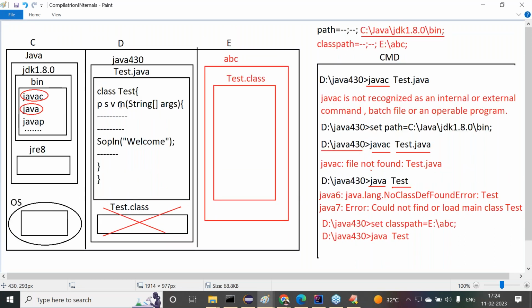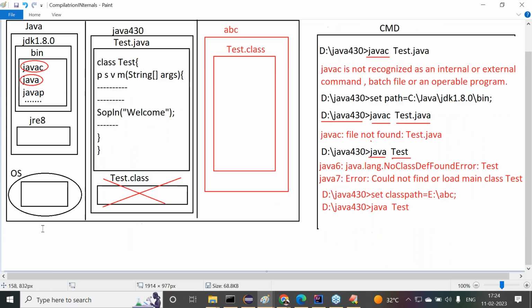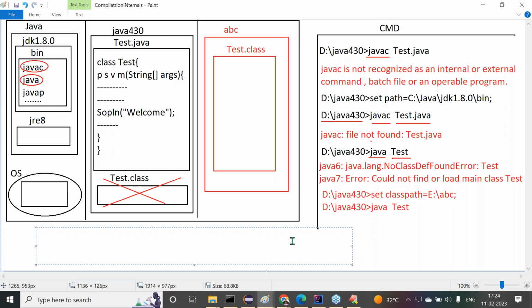JVM will search for the main method in the loaded test class. For example, if the main method is not available in the loaded test class, then immediately JVM will provide some exception or maybe some error. What is that exception here? Observe carefully.